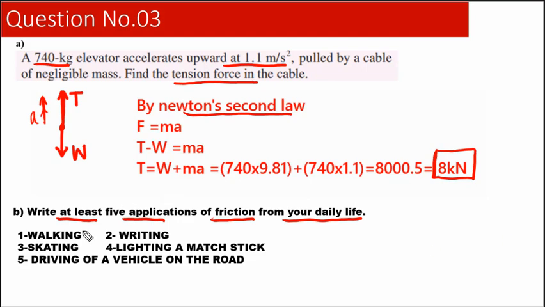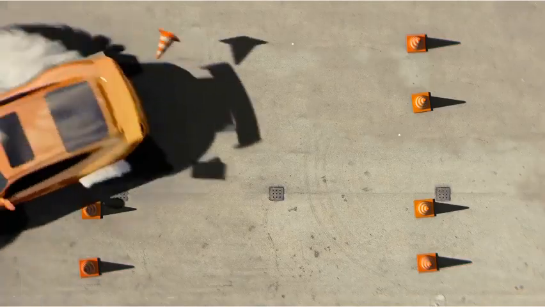Walking, you cannot walk without friction. We cannot write if there is no friction. You can simply imagine that if there is oil on a paper, it's not easy to write. Skating also needs friction. Lighting a matchstick also needs friction, and also driving of course needs friction. So these are 5 applications of friction from our everyday life.